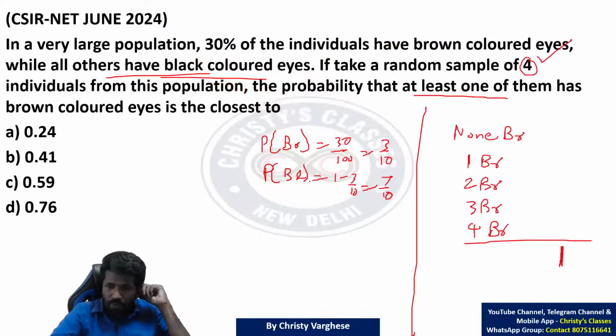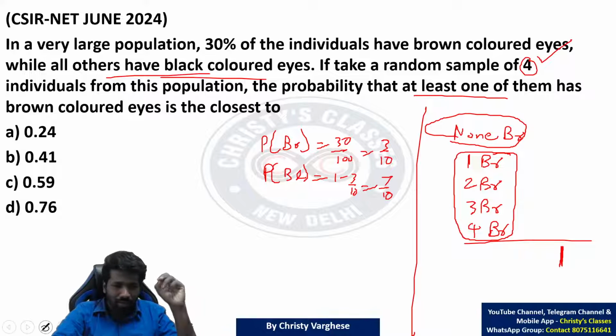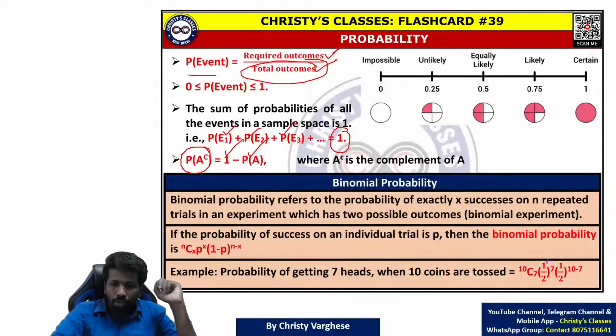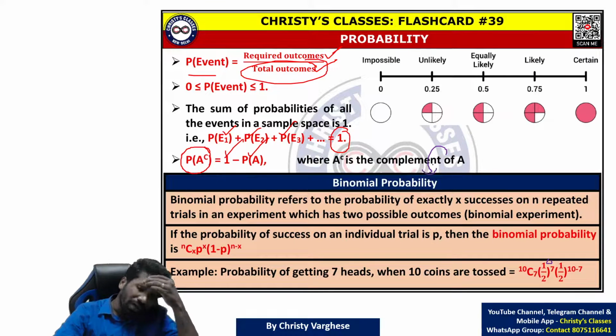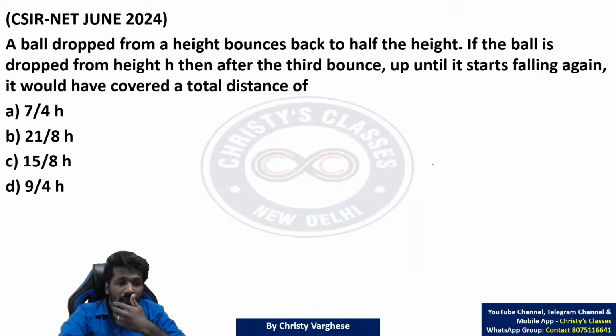If so, what can you say? Here, at least one of them means 1, 2, 3, 4. All of them are okay except none brown color. Everything else is okay, everything else is part of our favorable outcome. But finding all these separately will be very time consuming. Otherwise you have to use the binomial probability idea, that is even more time consuming. In my opinion, that is not the strategy for these kinds of questions.